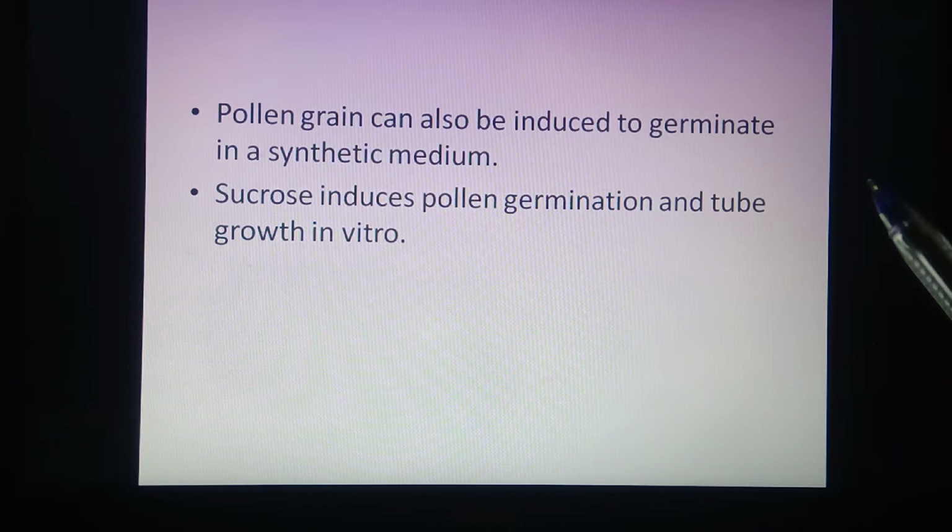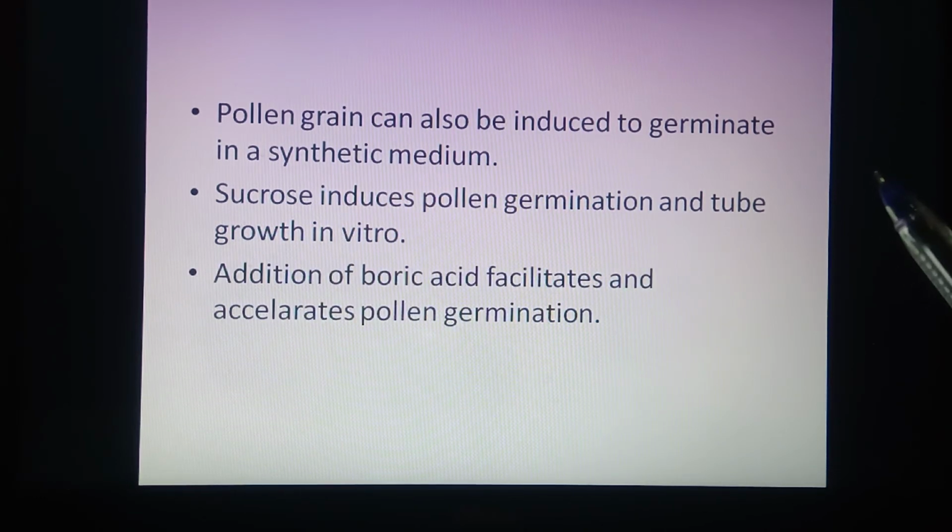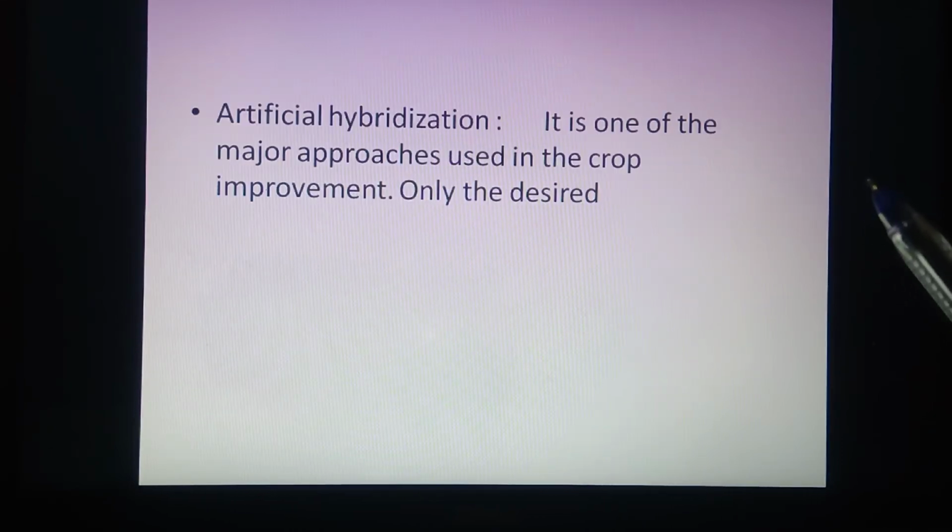If you have not studied it, then this year we have an experiment on germination of a pollen grain on a slide. On the slide we take a sucrose solution and release the pollen grains in it. They germinate to form a pollen tube in vitro, outside the stigma. We can also add boric acid, which helps to facilitate and accelerate pollen germination.